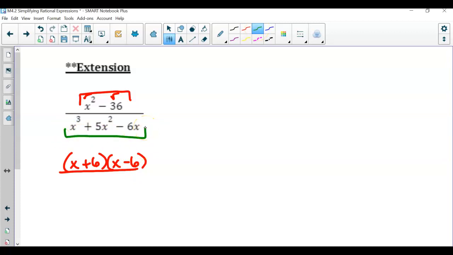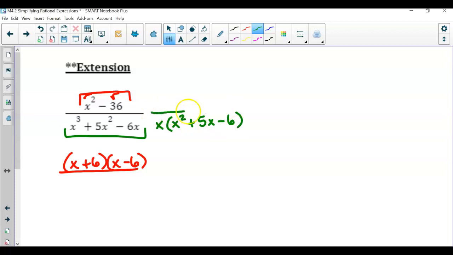Well, with the denominator, you actually have a GCF. I can factor out an x term here. So this is actually x times x squared, because you had 3 x's, but you take out 1, so now you're down to 2. That means here with 5, you had 2 x's, but we take out 1, so now you're down to 1x, then minus 6.